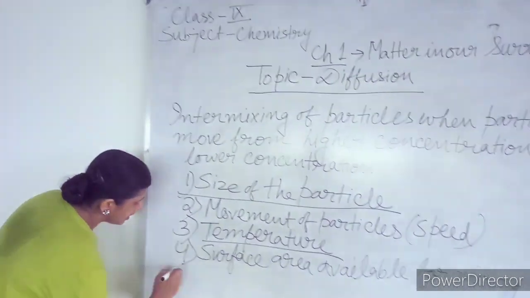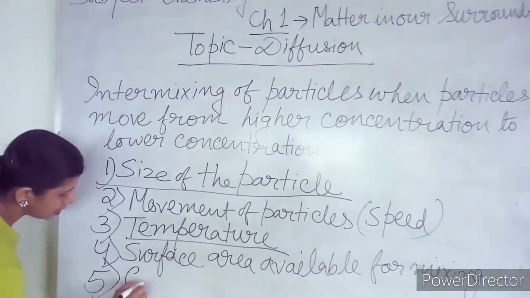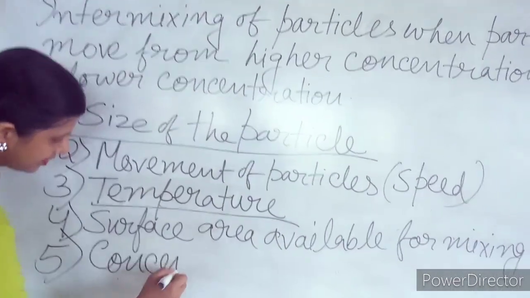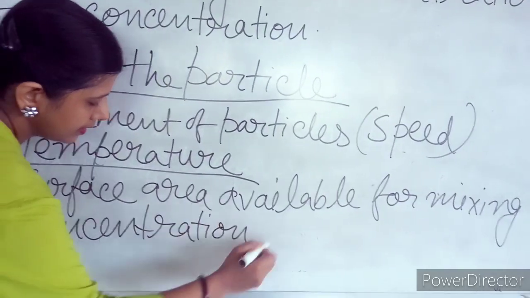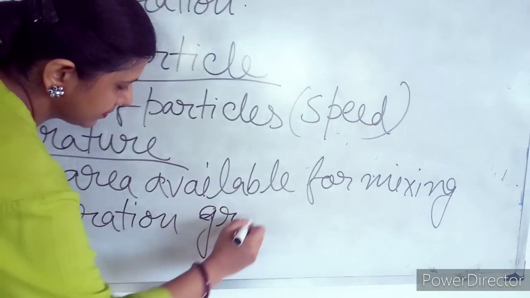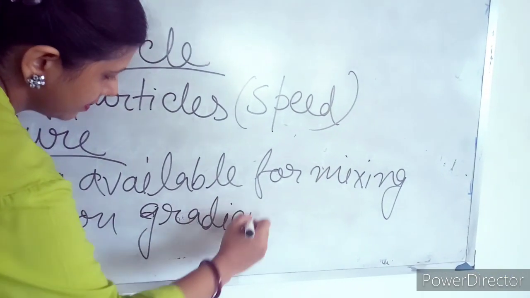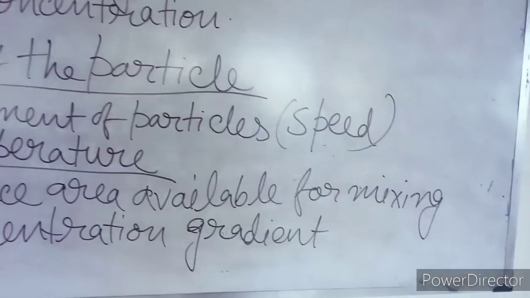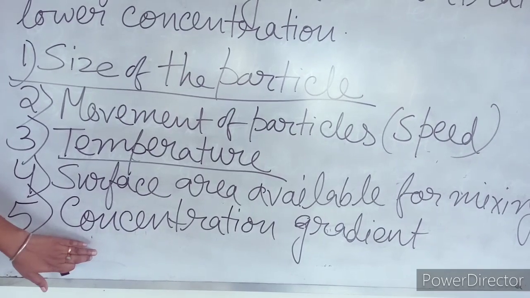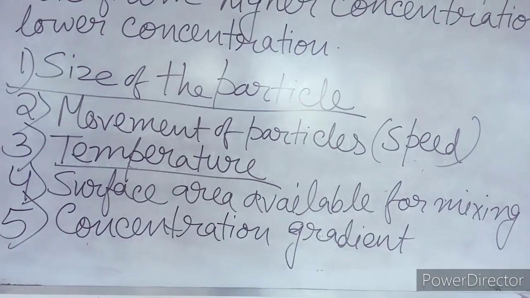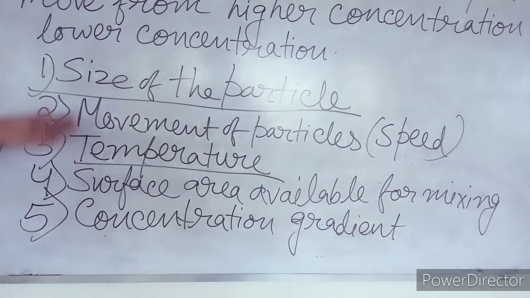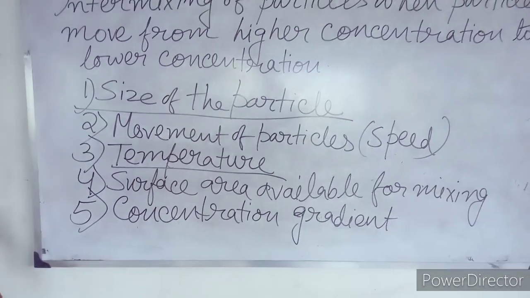And the last one is concentration gradient. Concentration gradient means where the higher concentration of a particular particle is and where the lower concentration is.